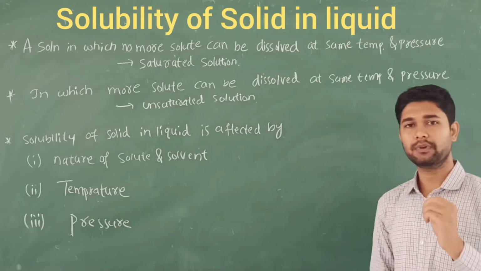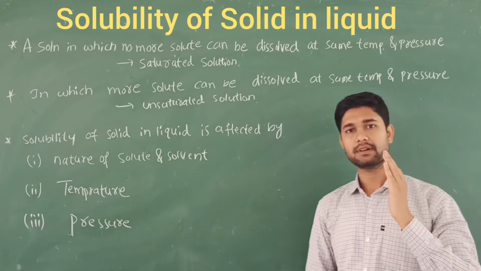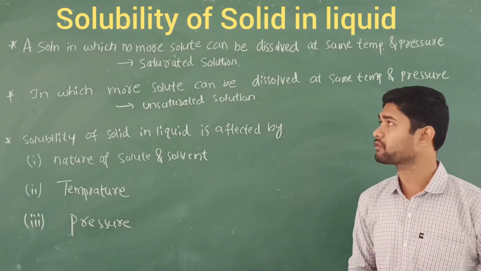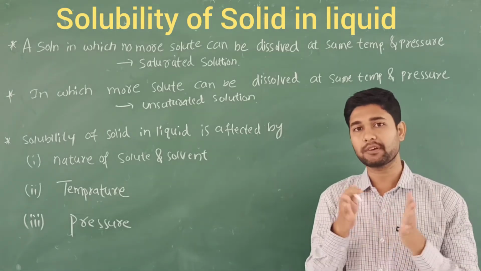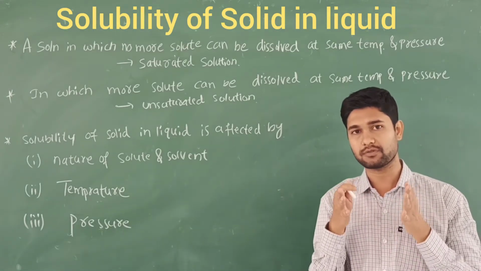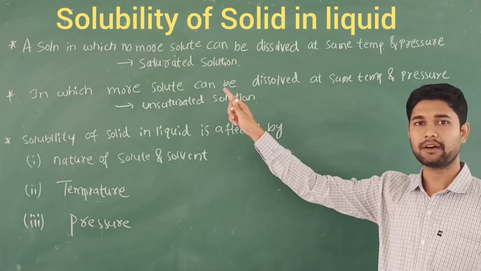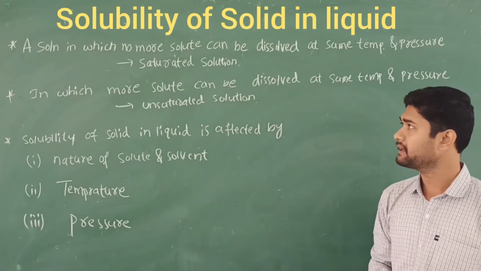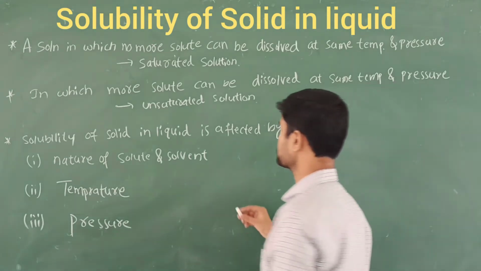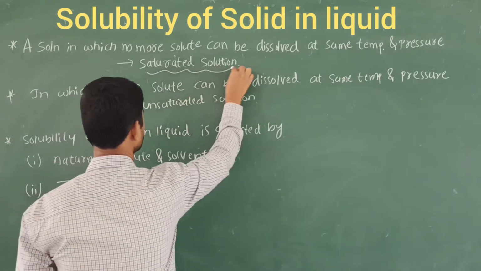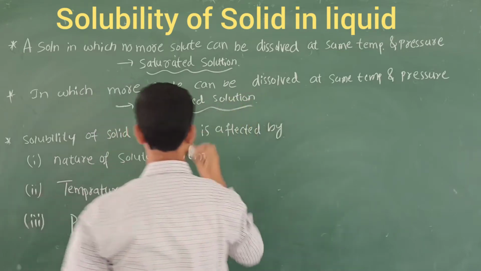The solubility of solids in liquids is how the solids dissolve, that is, how soluble they are in a liquid. That is the term we call solubility of a solid in liquids. And here mainly two terms exist. One is called saturated solution, another is called unsaturated solution.